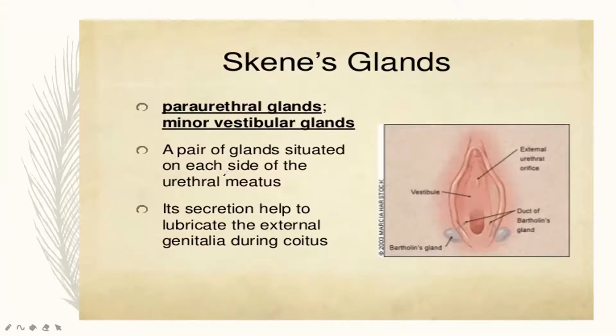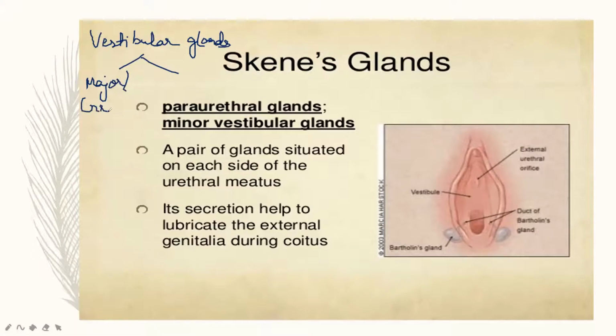Next, we are going to see the accessory glands present in our female reproductive system. The accessory glands we can call vestibular glands. These glands are of two types: the major or greater vestibular gland, and then the minor or lesser vestibular gland.